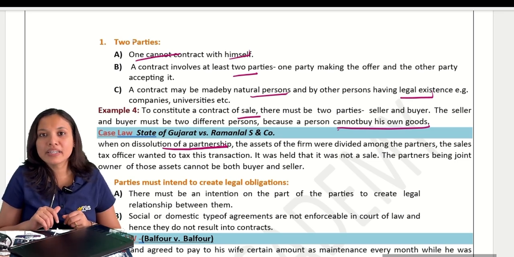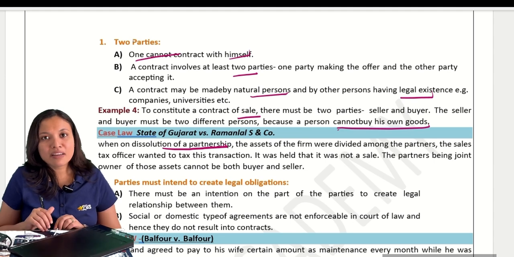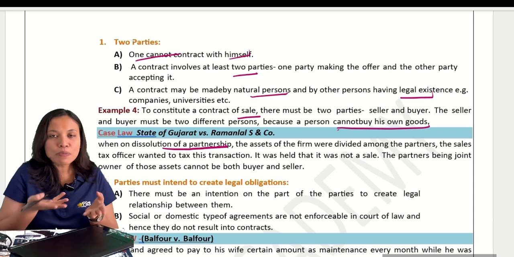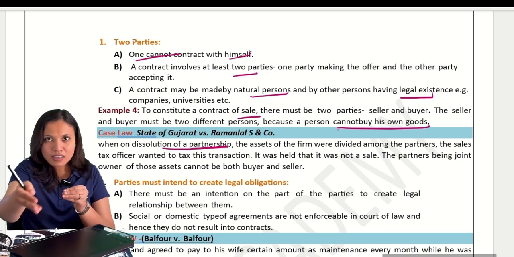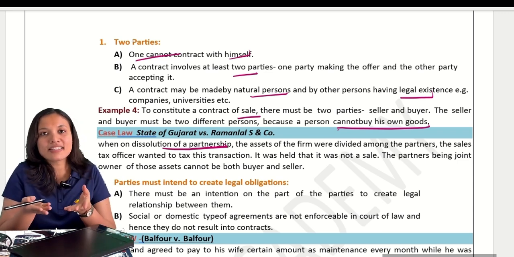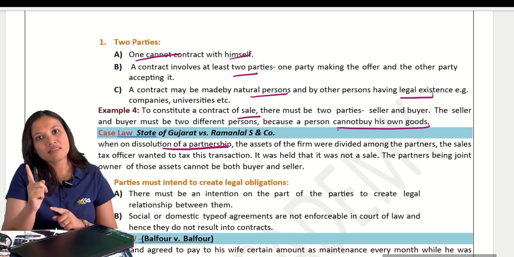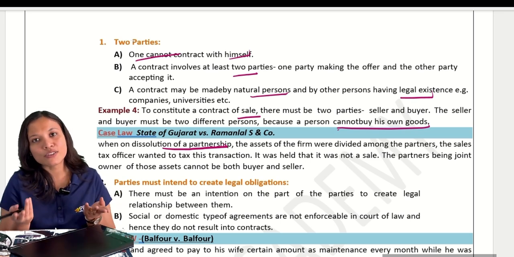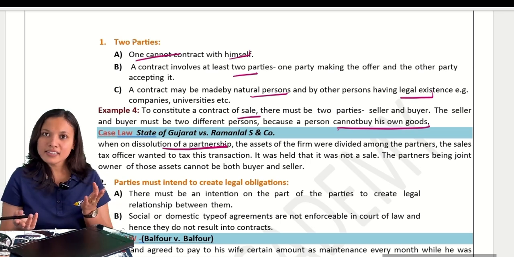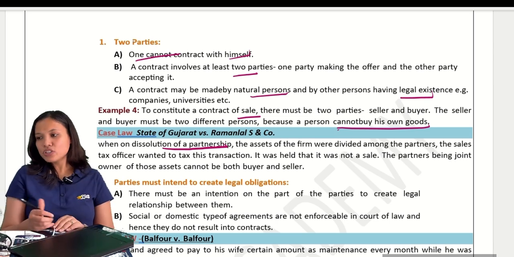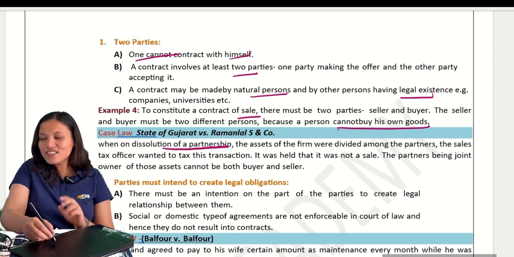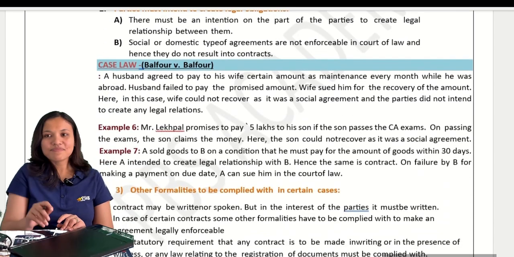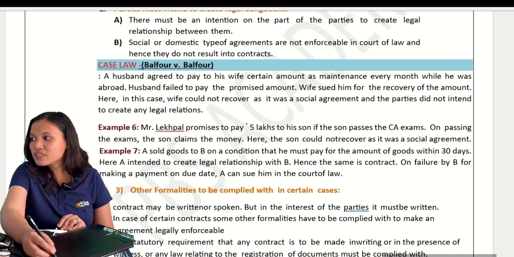But in court, what has happened? In the court, they were able to prove that business and partners are not different. There are no two parties. Business is giving to the partners. It is not a sale because there are no two parties here. Business and partners are one, and hence no two parties involved, not a contract, not a sale, and hence no sales tax. Clear? Got it? Chalo. So that is why I said this is also very important. When you thought it's very easy, correct? So here also we have a case law. Okay. Moving on to the next point.